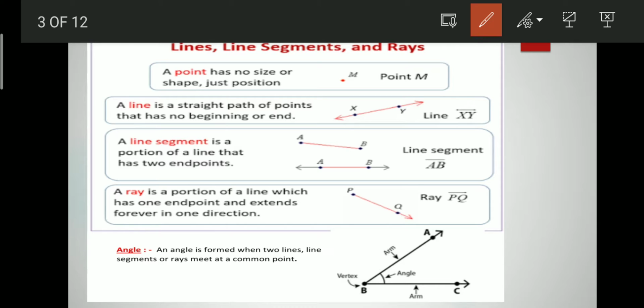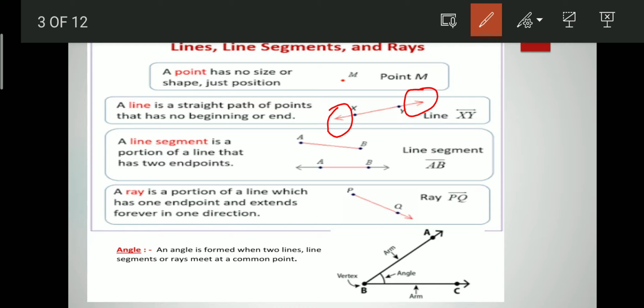So, we can see in this picture also that here and here it is represented by an arrow. An arrow means that it has no endpoints.